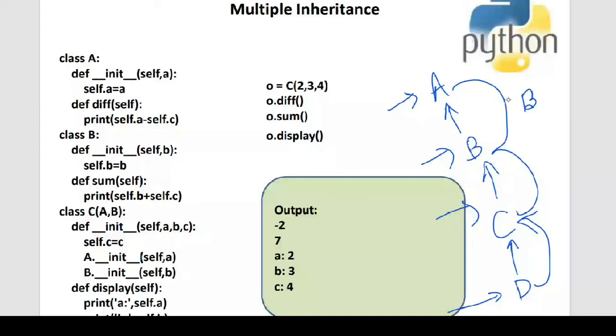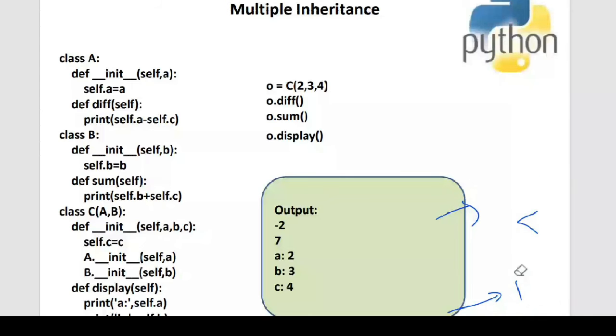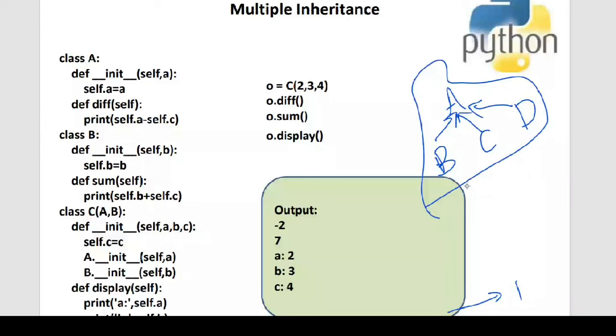Now coming to the third type of inheritance, which is hierarchical inheritance. Let us look into what hierarchical inheritance is. There will be a superclass A, and then classes B, C, and D. B is inherited from A, C also inherits from A, and D is also inheriting from A. Such a relationship between the classes is called hierarchical inheritance, wherein the structure is in a tree format. There will be many derived classes from a single class.